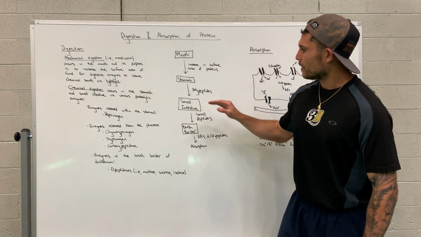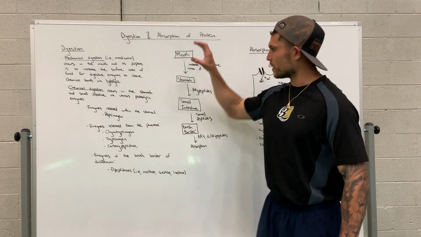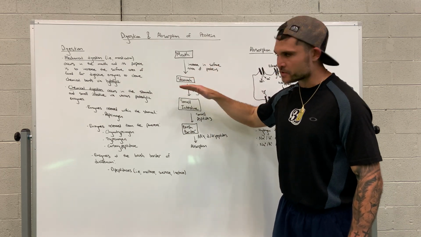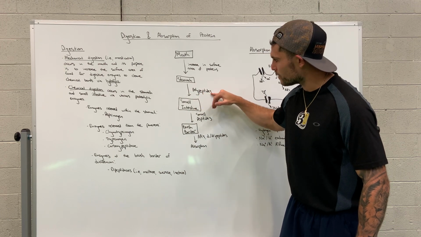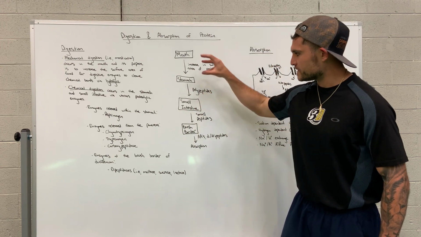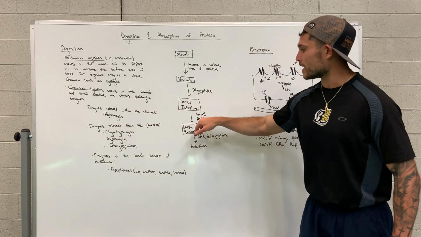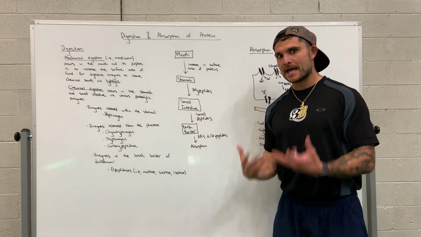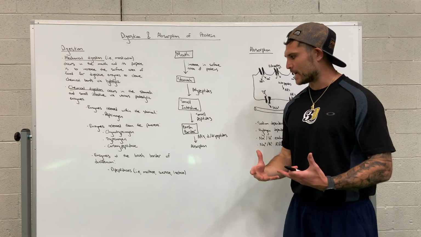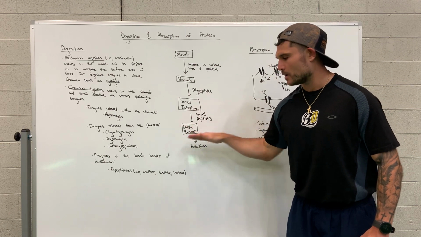Now, we discussed mechanical digestion occurring in the mouth. Chemical digestion starts to occur in the stomach, breaking proteins into polypeptides, into smaller components. Once it enters the small intestine, these enzymes break these polypeptides into smaller components. Now, these smaller peptides interact with the enzymes at what is called the brush border.